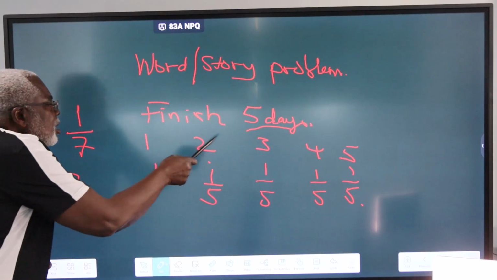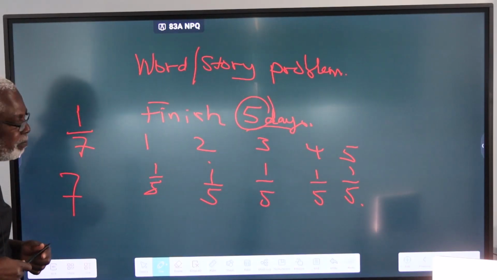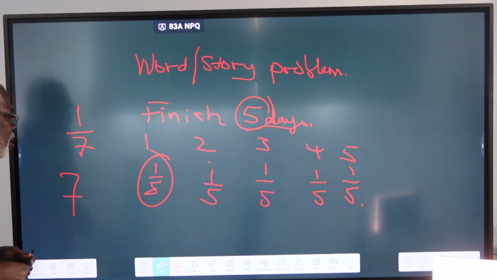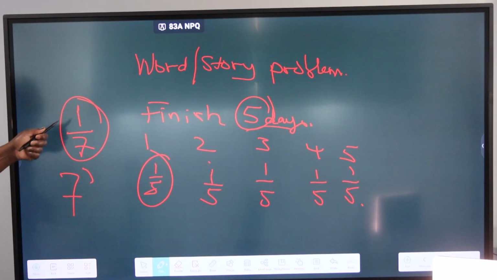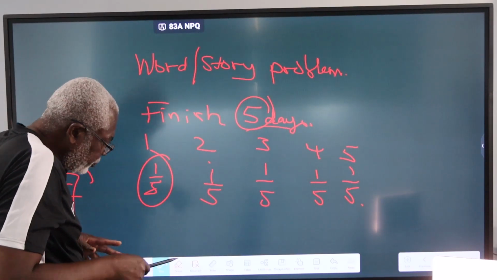If it will take you 5 days to complete a job, in every day you will do 1/5 of the job. And if you can do 1/7 of the job each day, it will take you 7 days to complete it. So the two go together.